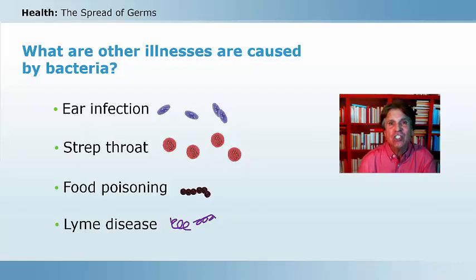And Lyme disease is transmitted by the bite of an organism called a tick. So if a tick gets on you and bites you, it can transfer the bacteria that causes Lyme disease into your body, and you can come down with that sickness.